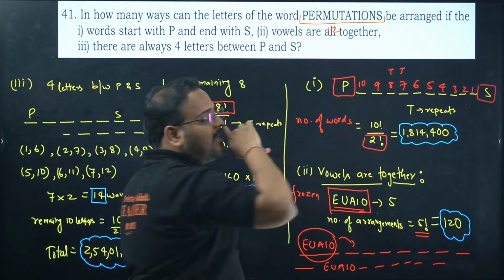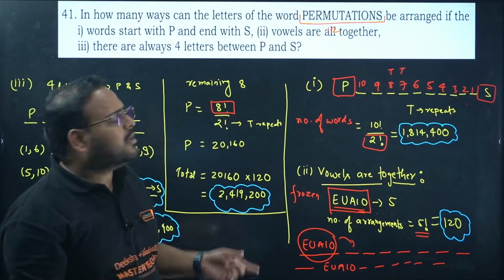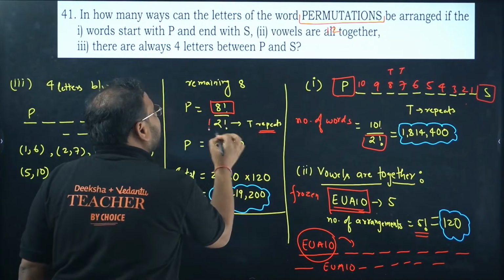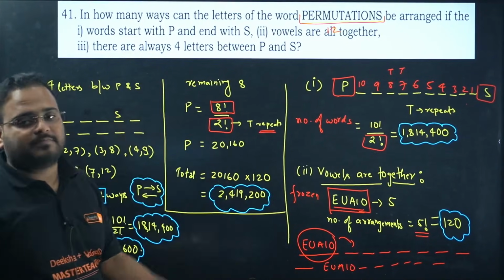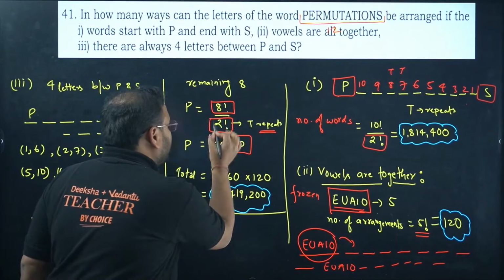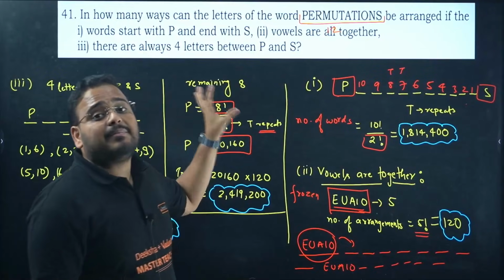Because if you check E, U, A, I, O, does it have T in it? It does not. It is not a vowel, right? So T is still there. T repeats 2 times. It means divide by, again 2 factorial. Answer will be what? 8 factorial by 2 factorial, get the result as 20160. For what? Number of ways of arranging the remaining 8 now.